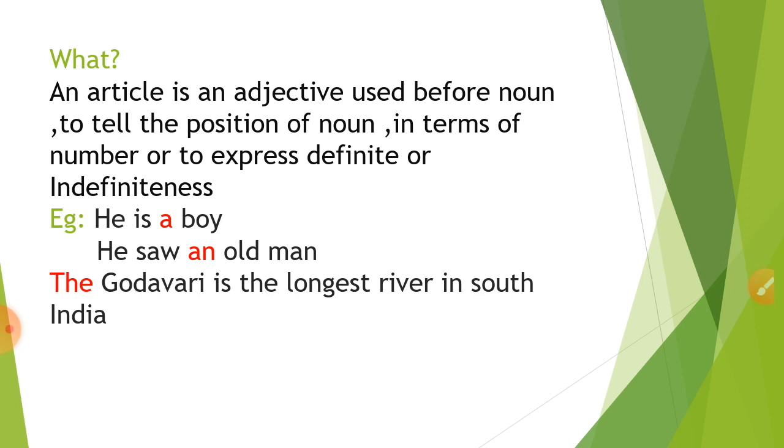What is an article? An article is an adjective used before a noun to tell the position of the noun in terms of number or to express definiteness or indefiniteness. For example, he is a boy. He saw an old woman. In the first example, he is a boy, it is denoting uncertainty, not a particular one, like he is not the only boy or who is he. In the second example, he saw an old man, it means he is not sure about that old man.